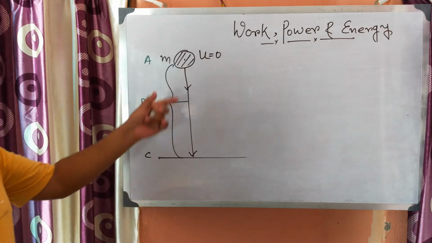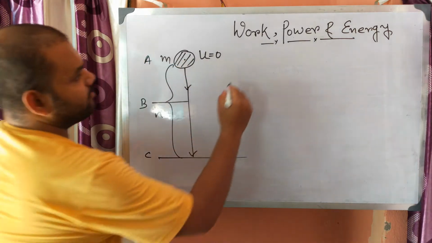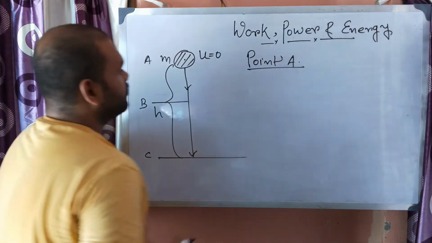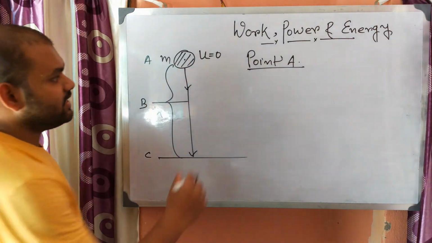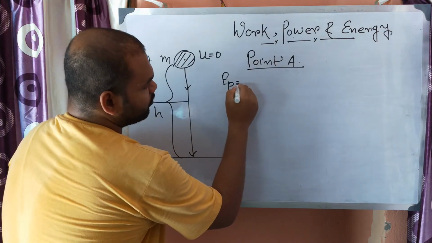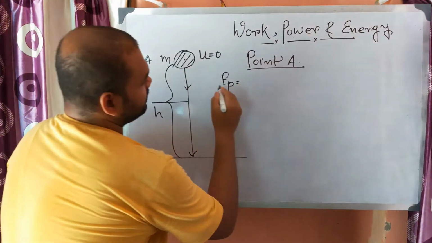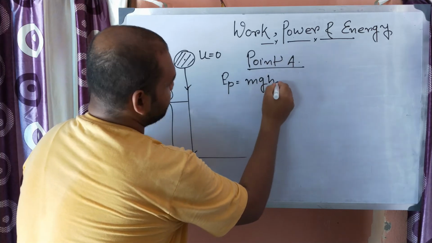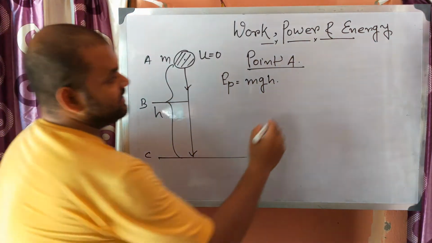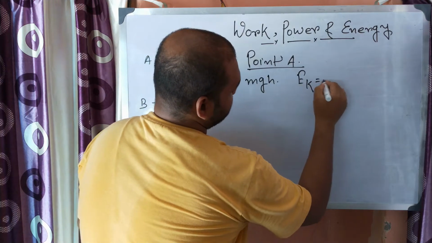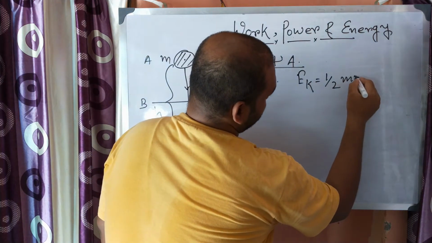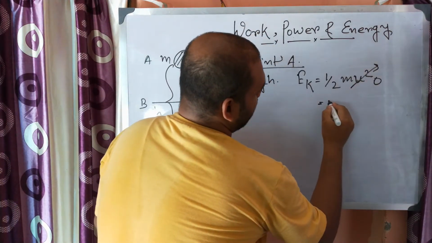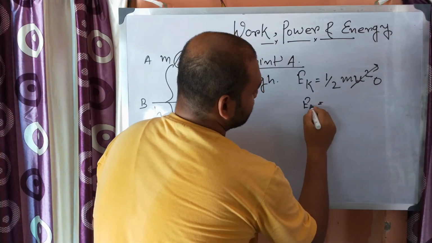So at first, at point A, what is the potential energy? From the formula, EP at point A will be m into g into h, because h is the height. But EK will be half m u square, where u is the velocity, and u is 0, so half into m into 0 will be 0.